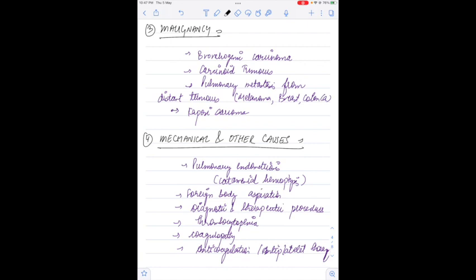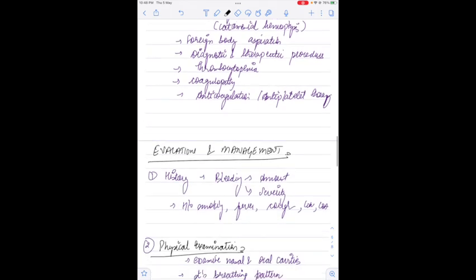And there could be a few other causes, like mechanical and other causes, in which we have pulmonary endometriosis. In that you have hemoptysis during menses. This is known as catamenial hemoptysis. Then another cause could be foreign body aspiration, thrombocytopenias, coagulopathies, diagnostic and therapeutic procedures, and anticoagulation or antiplatelet therapy.